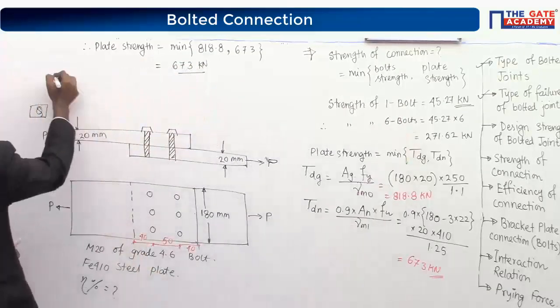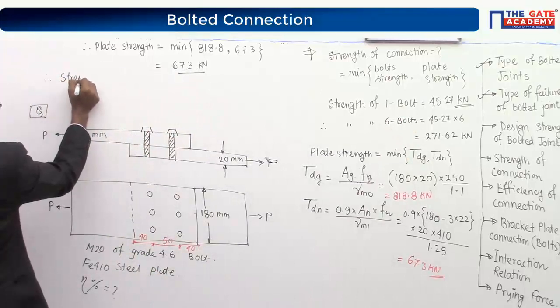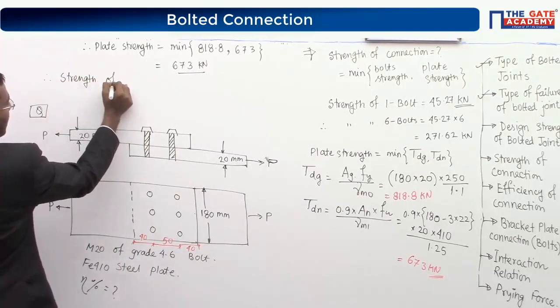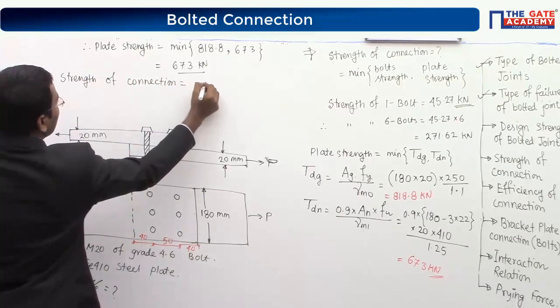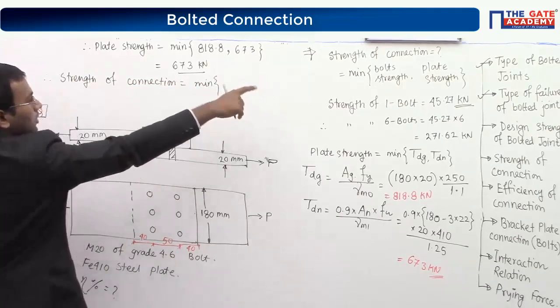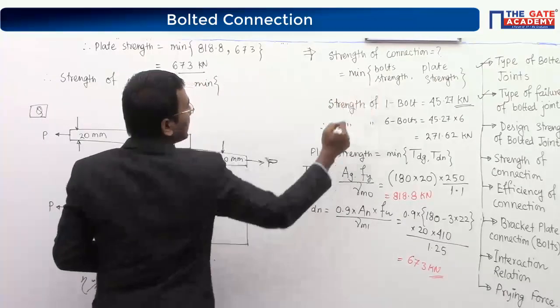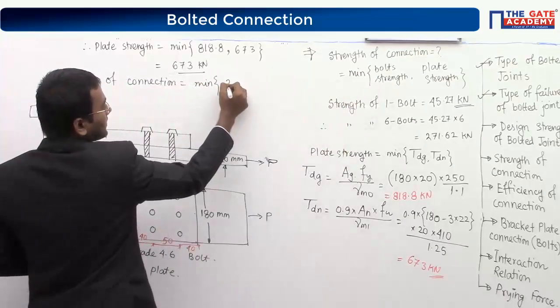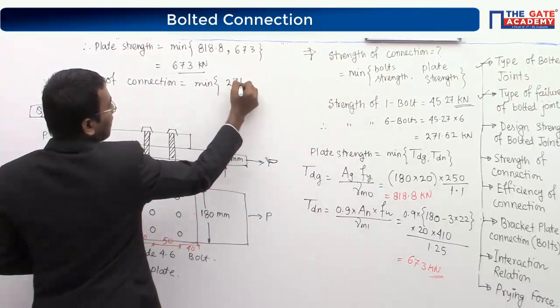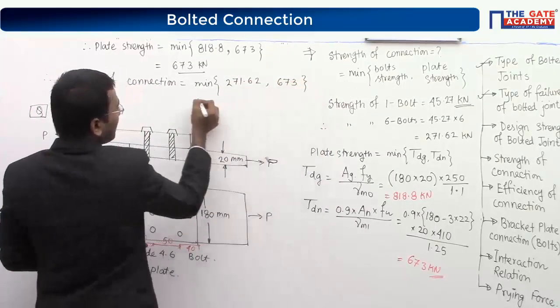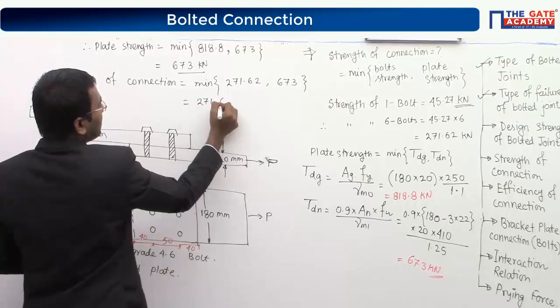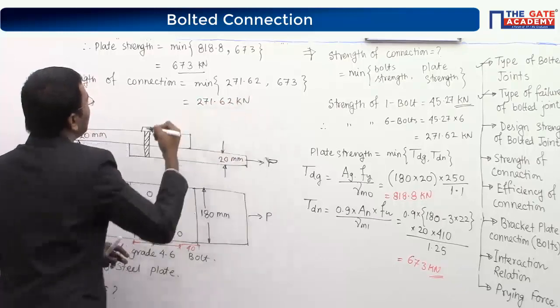So can I say strength of connection equal to minimum value of bolt strength and plate strength, which is 271.62, 673 kilonewton. So 271.62 kilonewton. This is the strength of the connection.